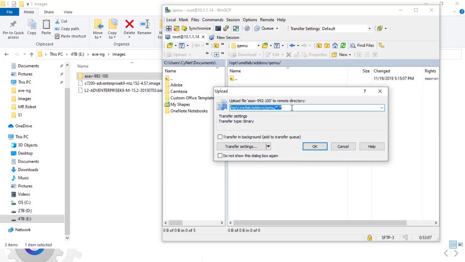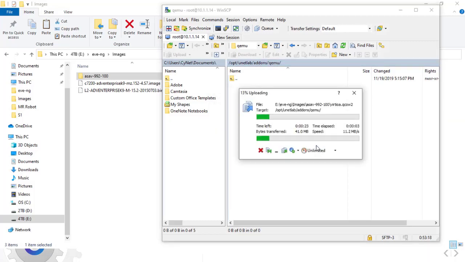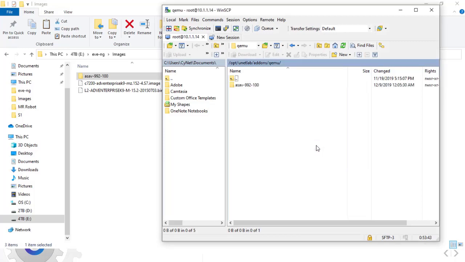We can see a directory here. Inside the directory, there must be an ASAv Qemu file, as you can see.